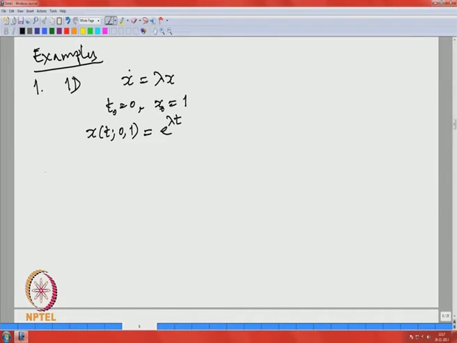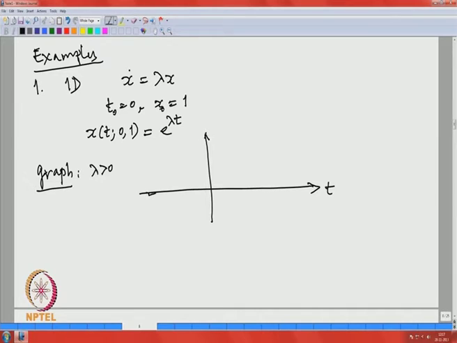So the graph, the usual graph. For example, let me take lambda positive, and we will see what happens for lambda negative also. Let me describe it graphically. This is our t and this is x. I am taking lambda positive, so it looks something like this. That is 1. And if I take, for example, x 0 equal to minus 1, that I can also do maybe with a different color.